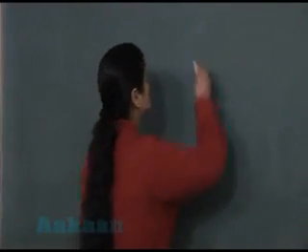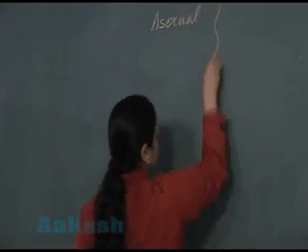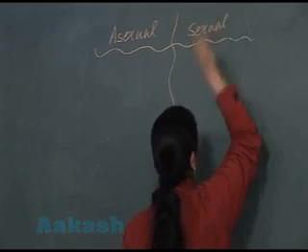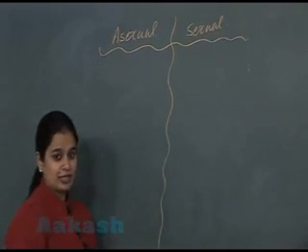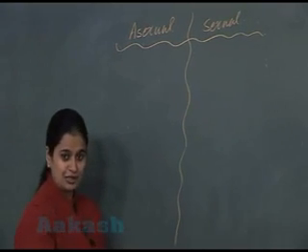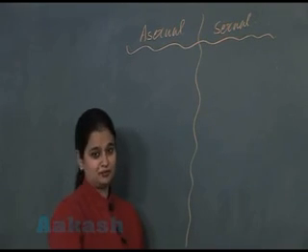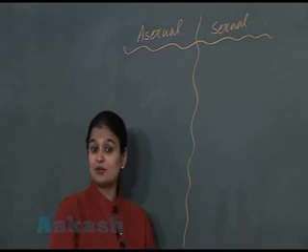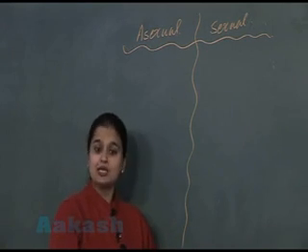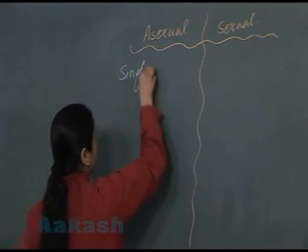Now the two categories, asexual and sexual reproduction. In the asexual reproduction, there is formation of new individual. There is formation of progeny due to the contribution of single parent. For the formation of new individual, there is involvement of only one parent. That's why this reproduction is known as uniparental. So here there is involvement of single parent.